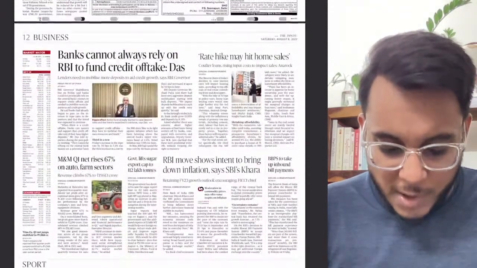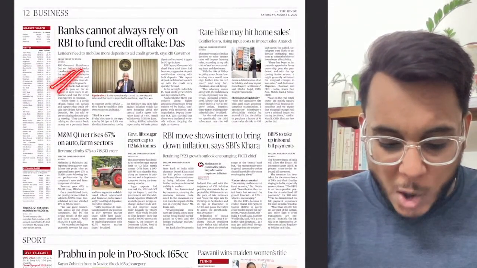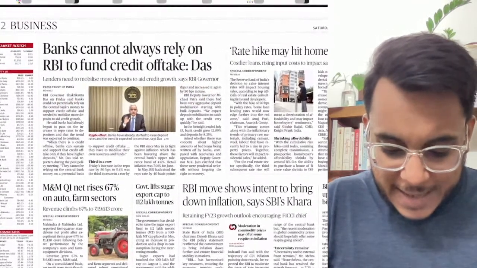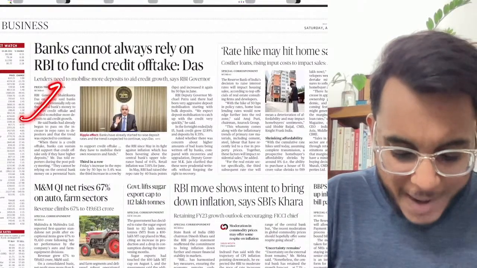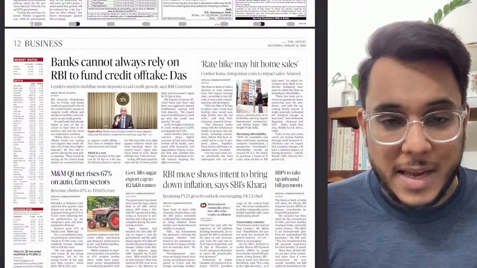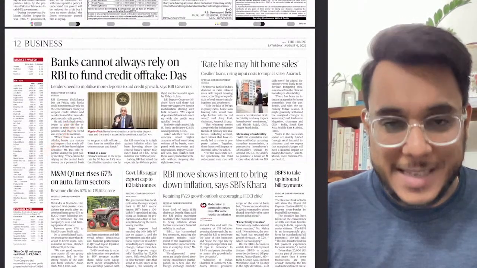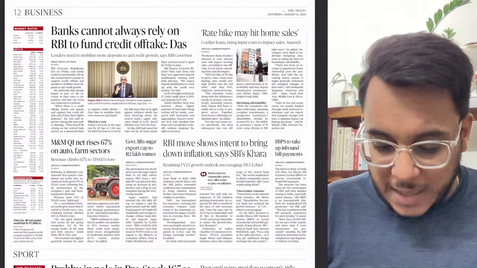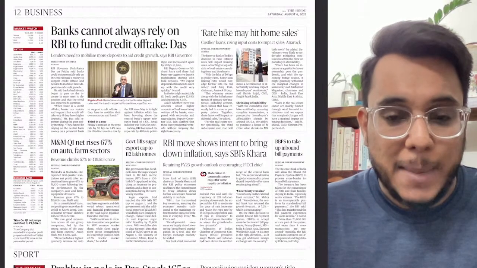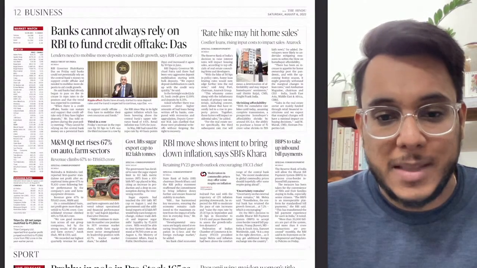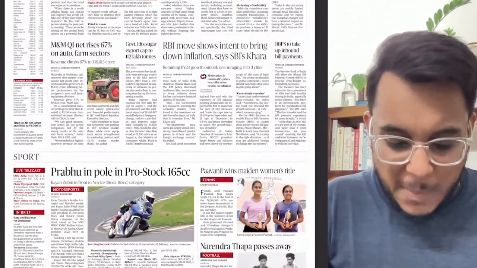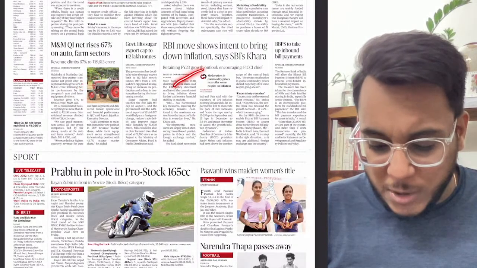Fine. However, moving on to the business page: banks cannot always rely on RBI to fund credit offtake. Okay. So here it has been provided that banks should not always be dependent on the RBI, that RBI will be intervening in these credit offtake scenarios. Fine. Rate hike may hit home sales. So just today we have seen on the first page that the repo rate has been increased. Interest rate hikes will be there, and obviously the home loan rates etc. are going to increase. Then M&M Q1 profit, okay, and all those things have been discussed.